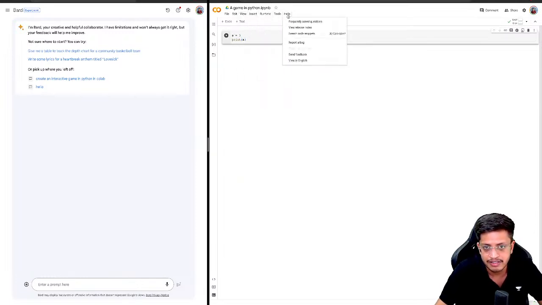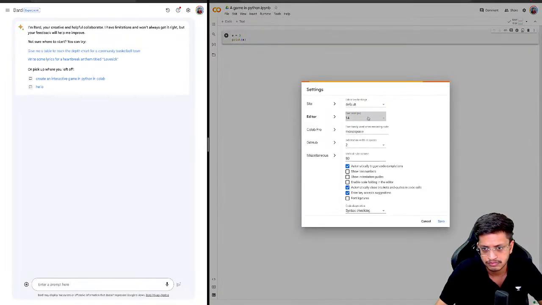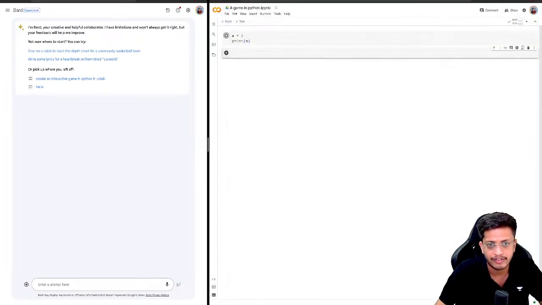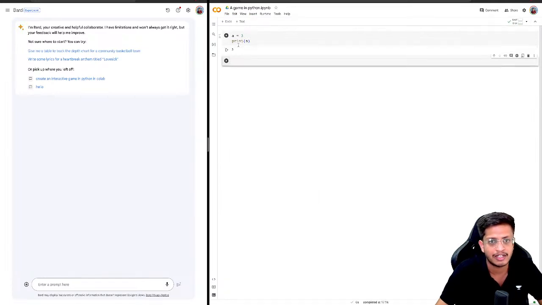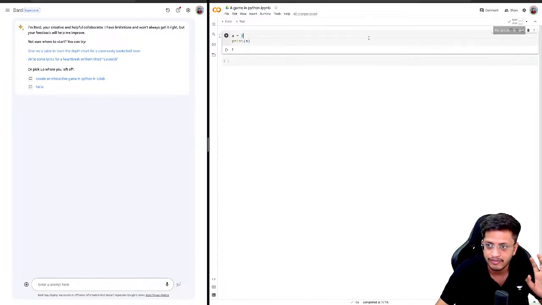I'll increase the font size a bit. Here I've created a variable a with value 3 and I've printed that, and 3 is printed. So the Colab is working fine. We are connected to a runtime. We can see this green tick here as well, which shows that we are connected to a Python runtime.